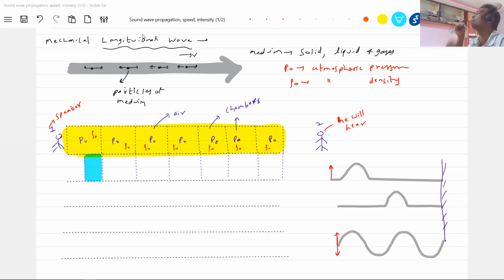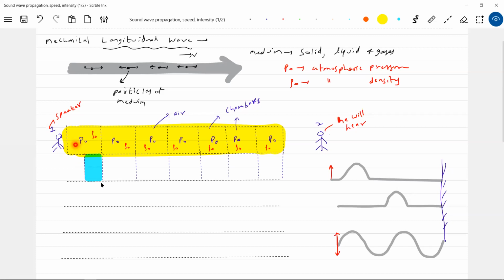So if you take thin paper and try to see this one, hello, hello, hello, it will start moving, no? Why will it move? Because when I speak, what will happen? When I speak, I'm going to displace the layer which is present near my mouth. This is very important. I'm going to displace the layer which is present near my mouth.